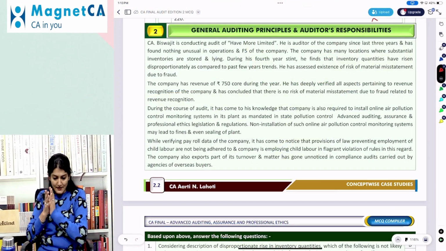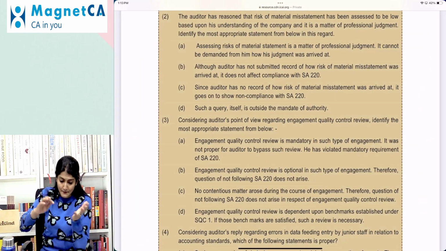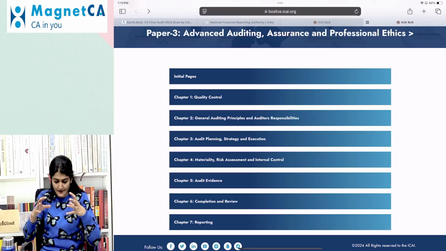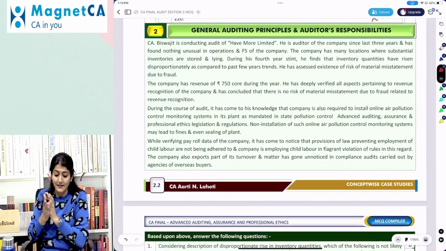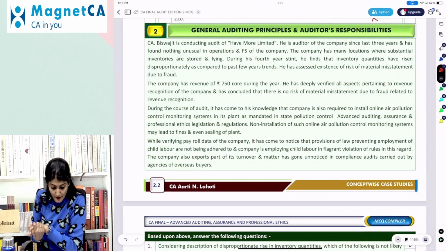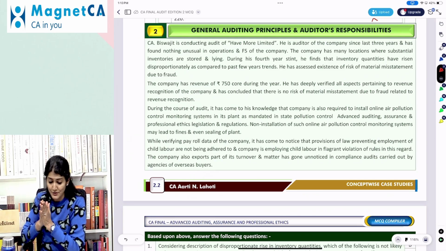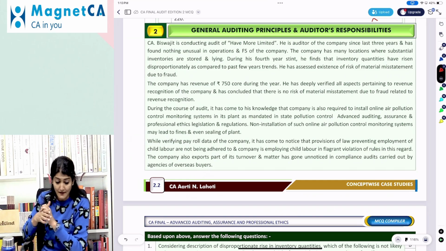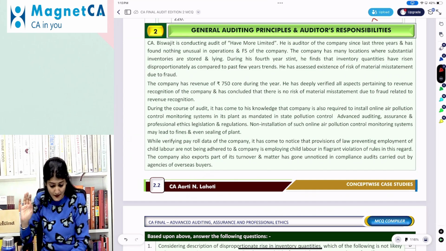Right. So coming to the next one, general auditing principles and auditor's responsibility as per the study material of the ICAI. If you come to the second chapter over there, that's the case study MCQ which we are discussing right now. Biswajit is conducting the audit of Have More Limited. He is the auditor of the company since last 3 years and has found nothing unusual in the operations and the financial statements of the company.